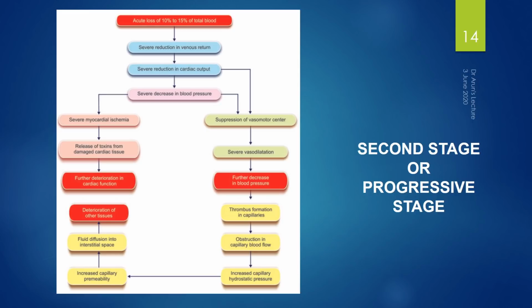All these pathways lead to continuous deterioration of tissues, and the shock progresses to the next stage, the third stage, or otherwise the irreversible stage of shock.